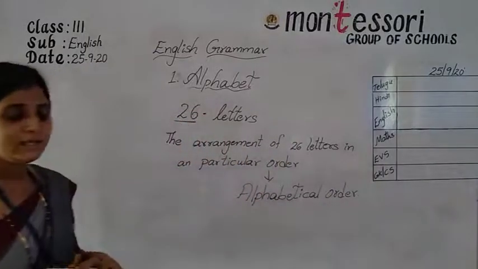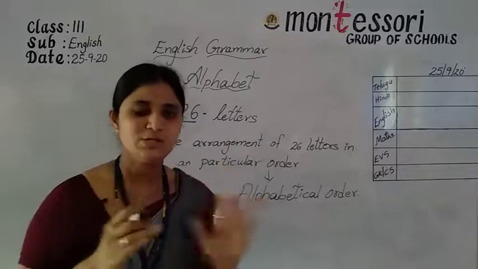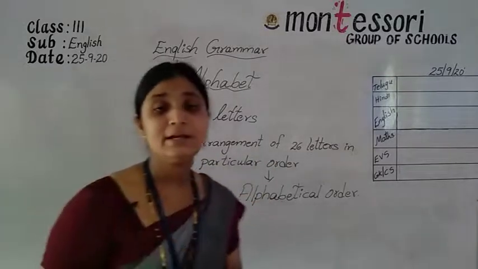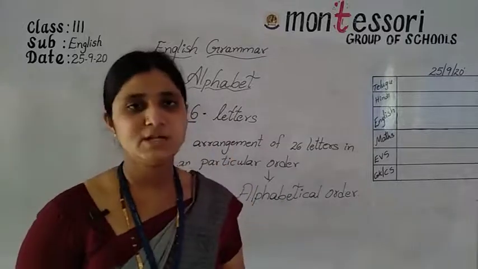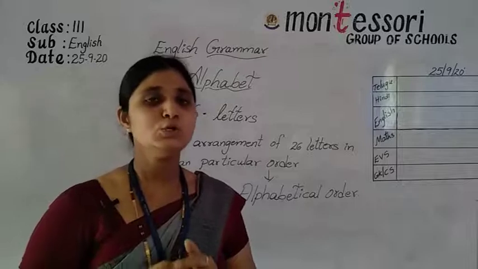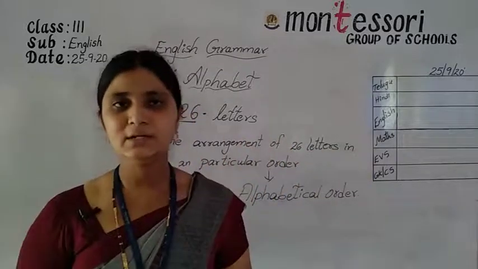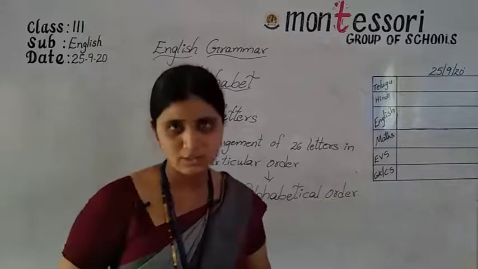Alphabetical order. See, A, B, C, D, E, F, G, H. The letters are arranged like A, B, C, D, E, F, G, H. Am I right? A to Z. So, the arrangement of those letters is called alphabetical order.